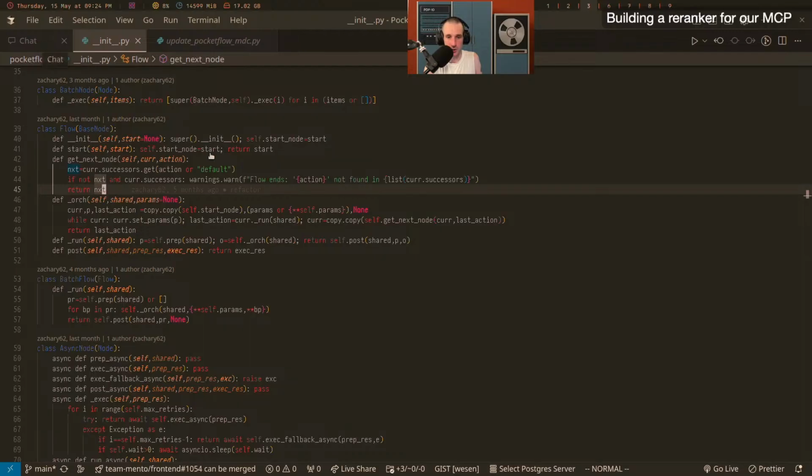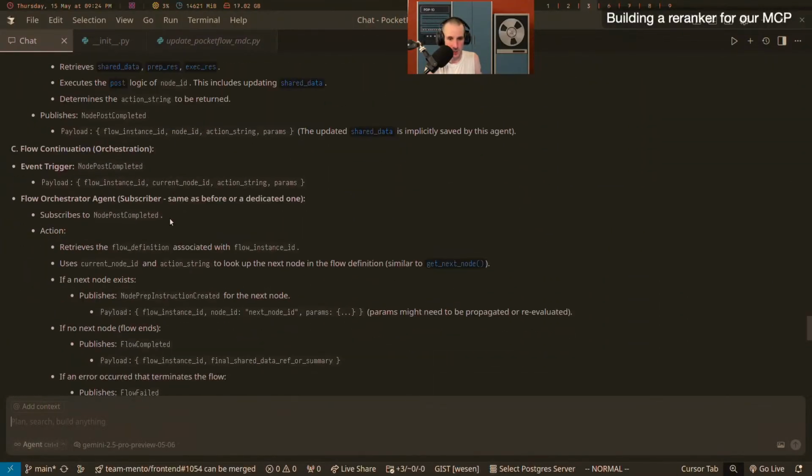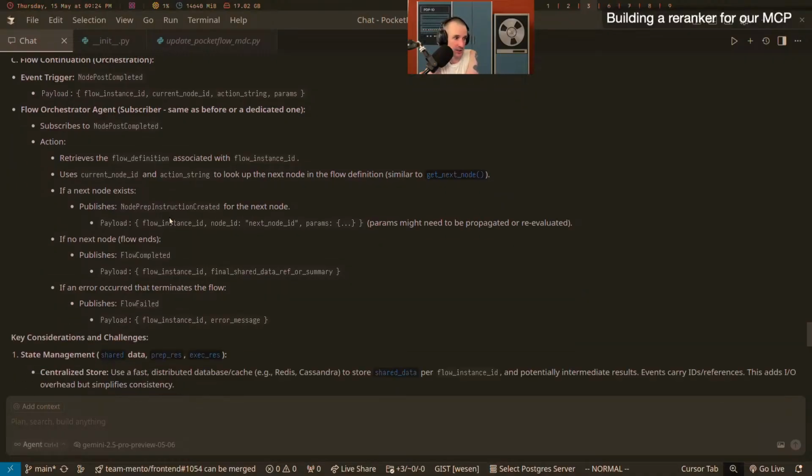Anyway, going back to our event-driven system, that's what the orchestrator does. And so the orchestrator would keep literally the same data structure that we had. It's going to say, for this type of node, when it completes and returns this string in its node step completed event, then I should send a start node event with this node type.